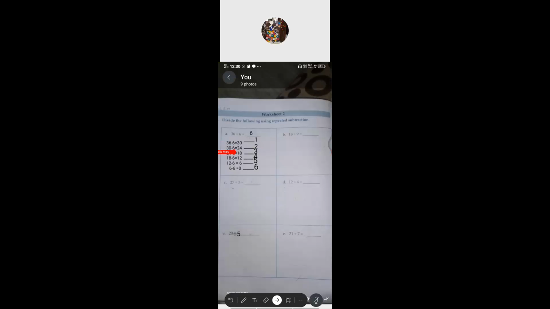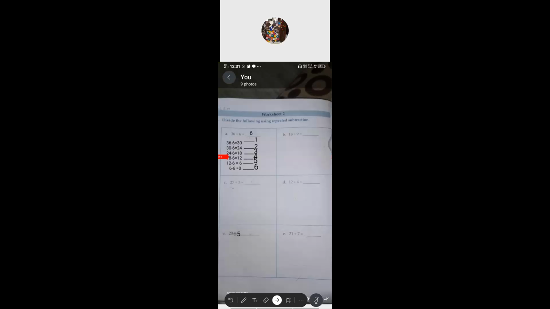Yes, ma'am, tell me. Please, can you mute your mobile? Please try to do it in your workbook. Otherwise, if you have any rough note, try to do that. Then 18. Yes, you have to complete it in your maths workbook. Again, from the 18, take away. I'm asking you to take your maths workbook only, no? You have to do it in your maths workbook. Those who are not having it, you can do it in your rough note.